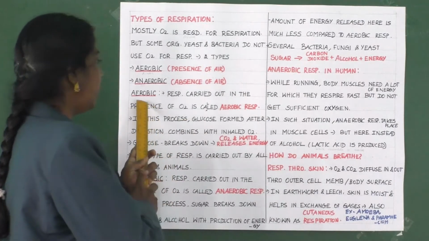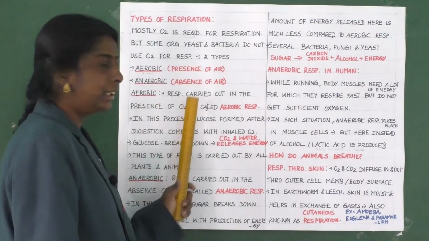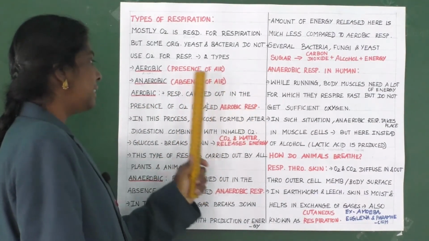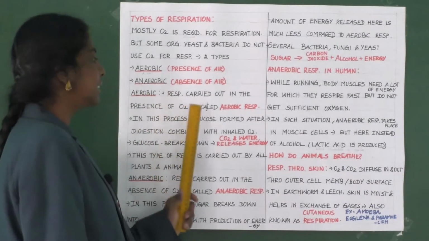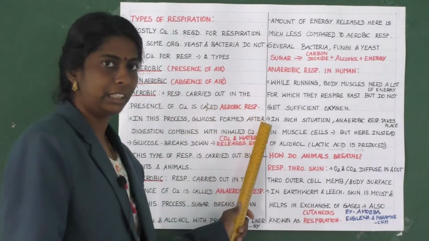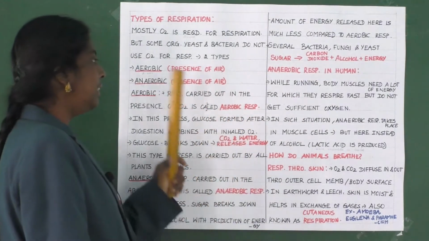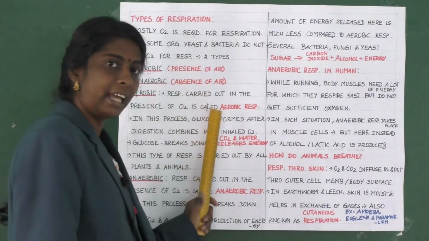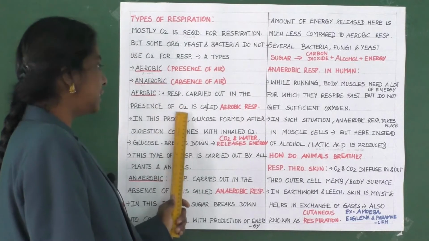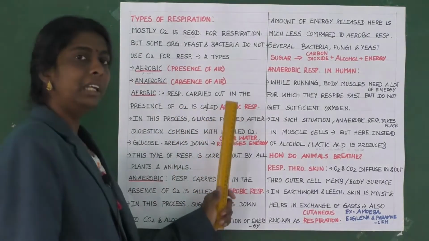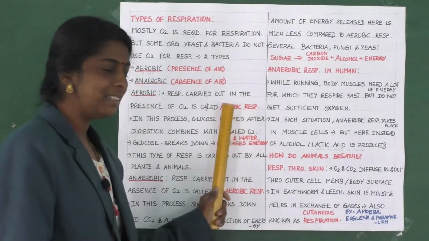So children, let us learn about aerobic respiration. What do you mean by aerobic respiration? Respiration carried out in the presence of oxygen is called aerobic respiration. Clear, children? Yes.